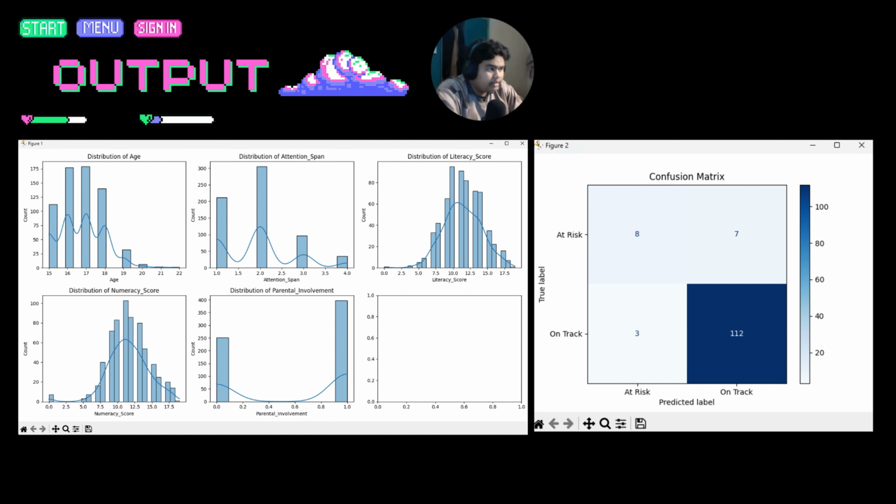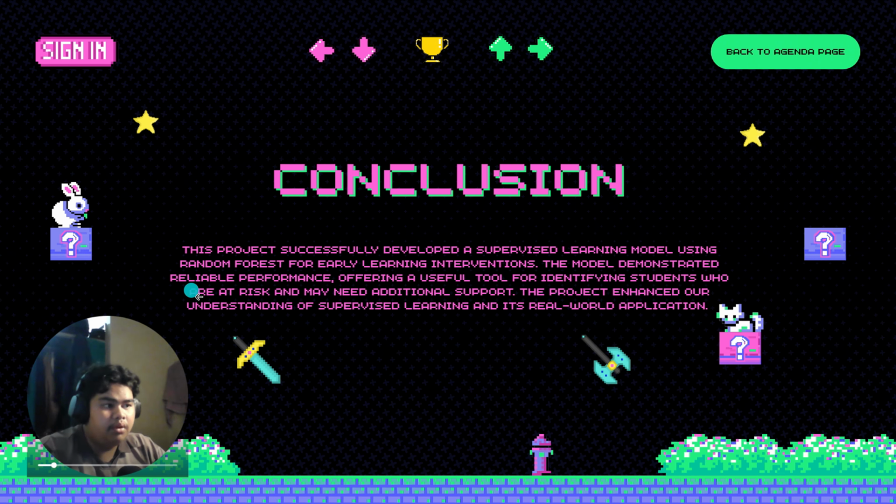misclassified as on track. To conclude our project, this project successfully developed a supervised learning model using random forest for early learning intervention. The model demonstrates reliable performance, offering a useful tool for identifying students who are at risk or may need additional support. The project enhanced our understanding of supervised learning and its real-world applications.